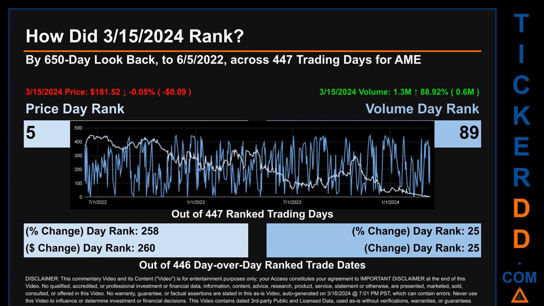The price's day-over-day percentage change, dropping -0.05% on March 15, 2024, had a day rank of 258 while its dollar difference of -9 cents had a rank of 260 when compared day over day across 446 trading days. Volume's percentage change and difference were ranked respectively at 25 and 25.